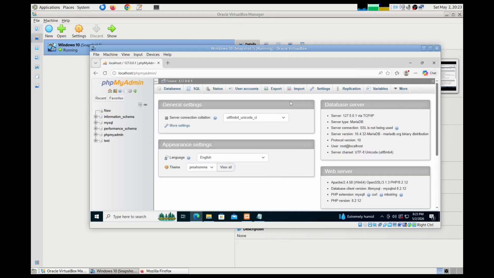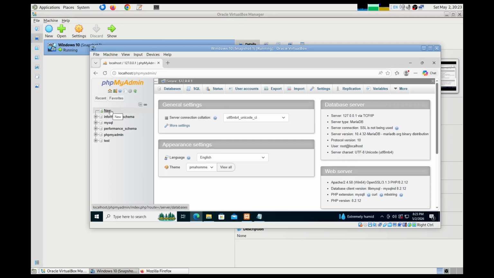Right, it got loaded, and here I see that various databases are available. So what has been installed is a MariaDB database server type, MariaDB relational database management system, and within a single relational database management system you can create multiple databases.